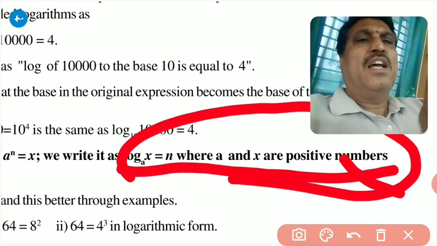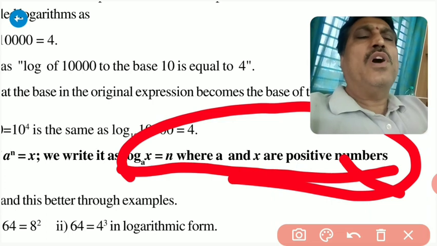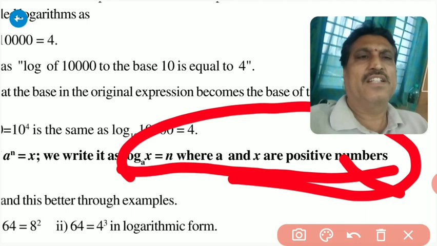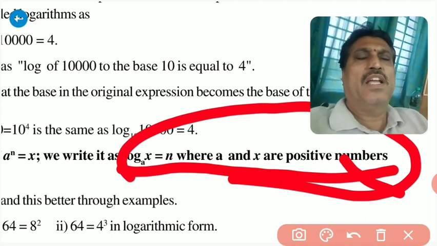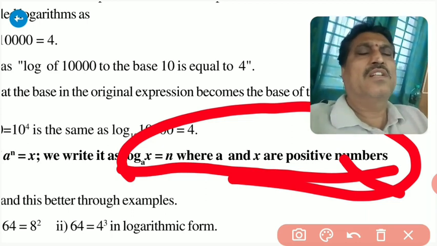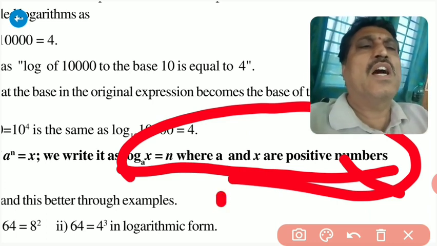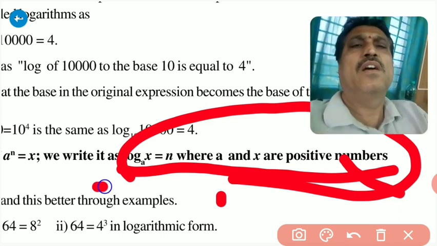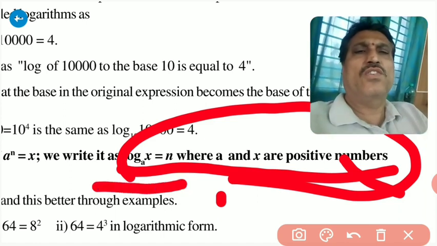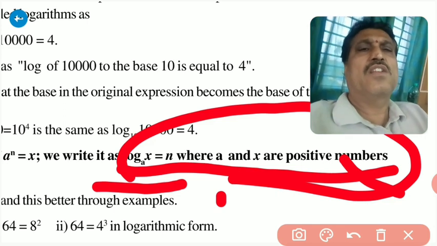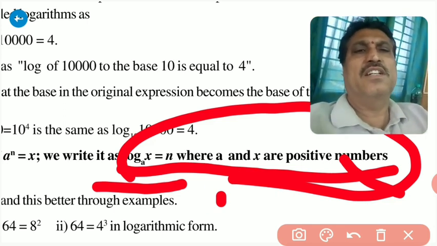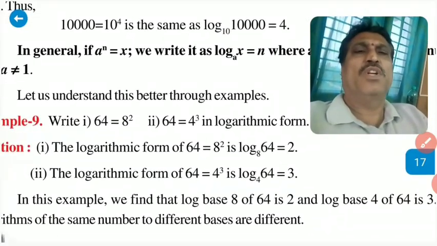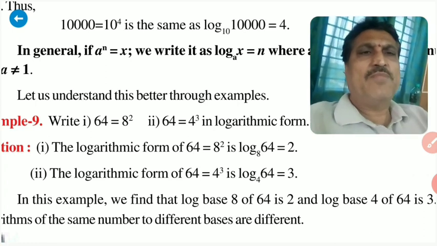That means x means positive integers, from 1, 2, 3, 4, 5, and a also the same. Here if x is equal to minus 1 or another such number, the logarithmic form is not defined. So it should be a positive integer. If a power n is equal to x, we write it as log x to the base a is equal to n. This is the definition of this one. So now you can see the example here based on 64 can be written as 8 square.